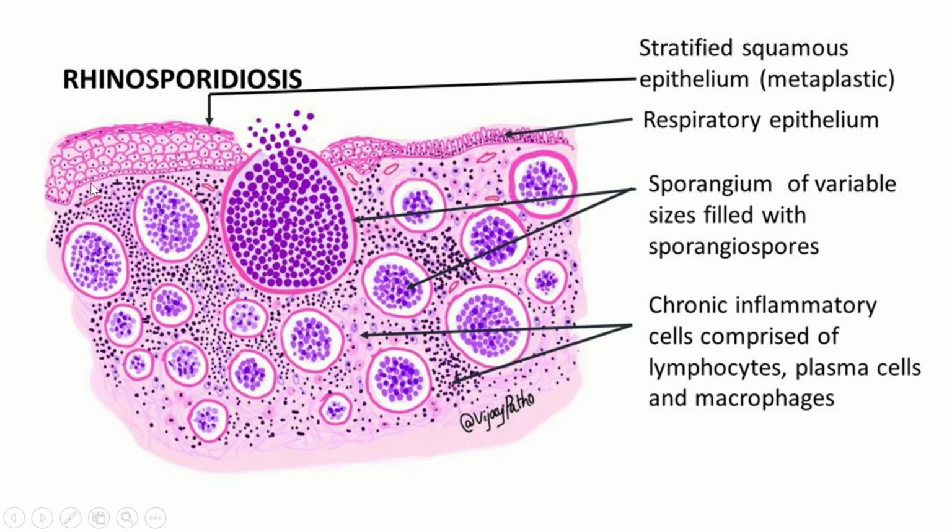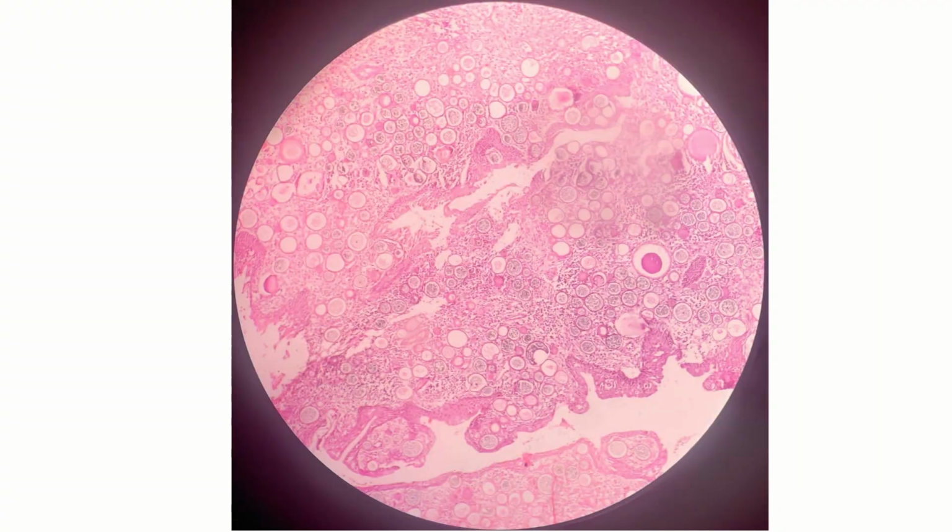So you can see this is a metaplastic squamous epithelium, and you have these large sporangia, these large vesicle-like structures. These sporangia are filled with small sporangiospores, and this is the characteristic finding we will see in rhinosporidiosis. Along with that, you will see some inflammatory cells, like lymphocytes, macrophages and plasma cells. So this will be a case of rhinosporidiosis.